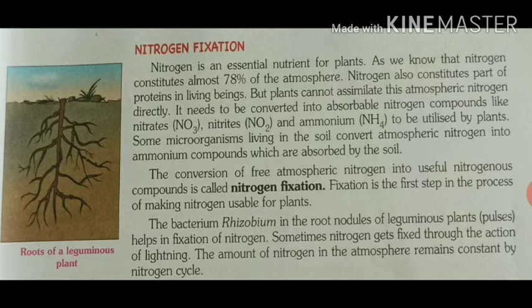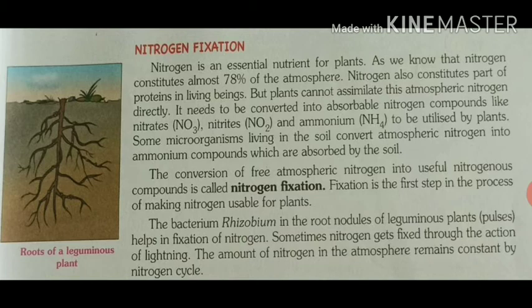Nitrogen fixation occurs in the following two ways. So, the two ways by which nitrogen fixation occurs are: number one, lightning. So, my dear students, do you know that nitrogen is a diatomic molecule which has a triple bond shared between its atoms and is very difficult to break?